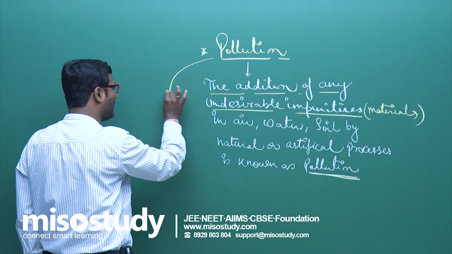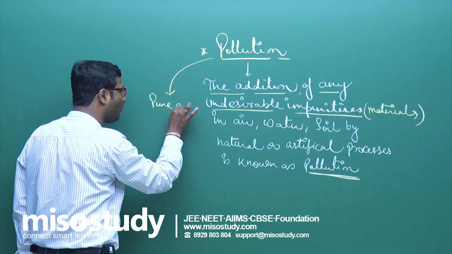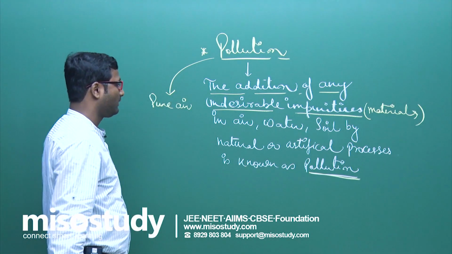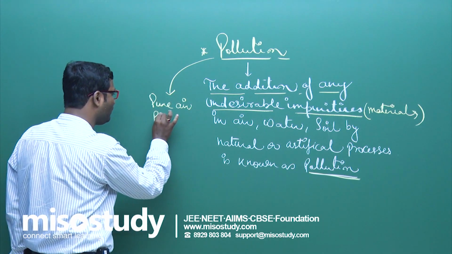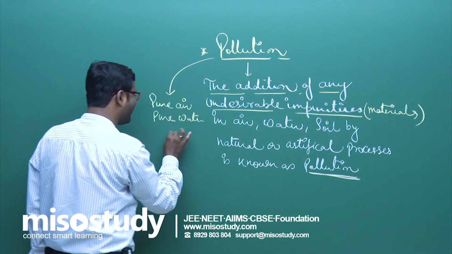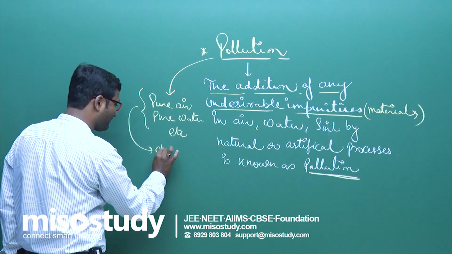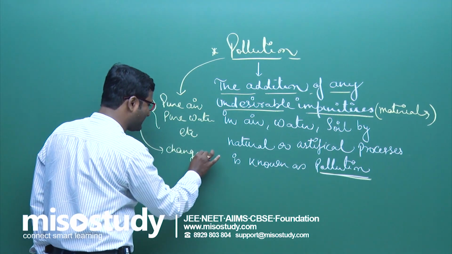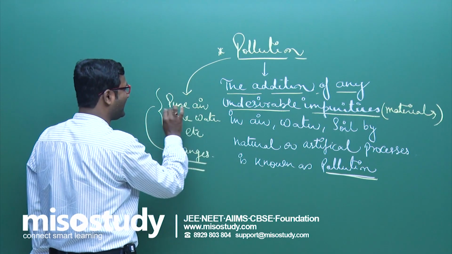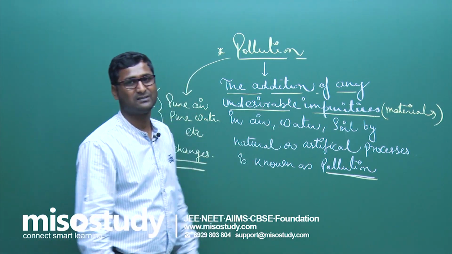In other words, if the composition of pure air or pure water etc. changes, then we can say air is polluted, water is polluted, soil is polluted.